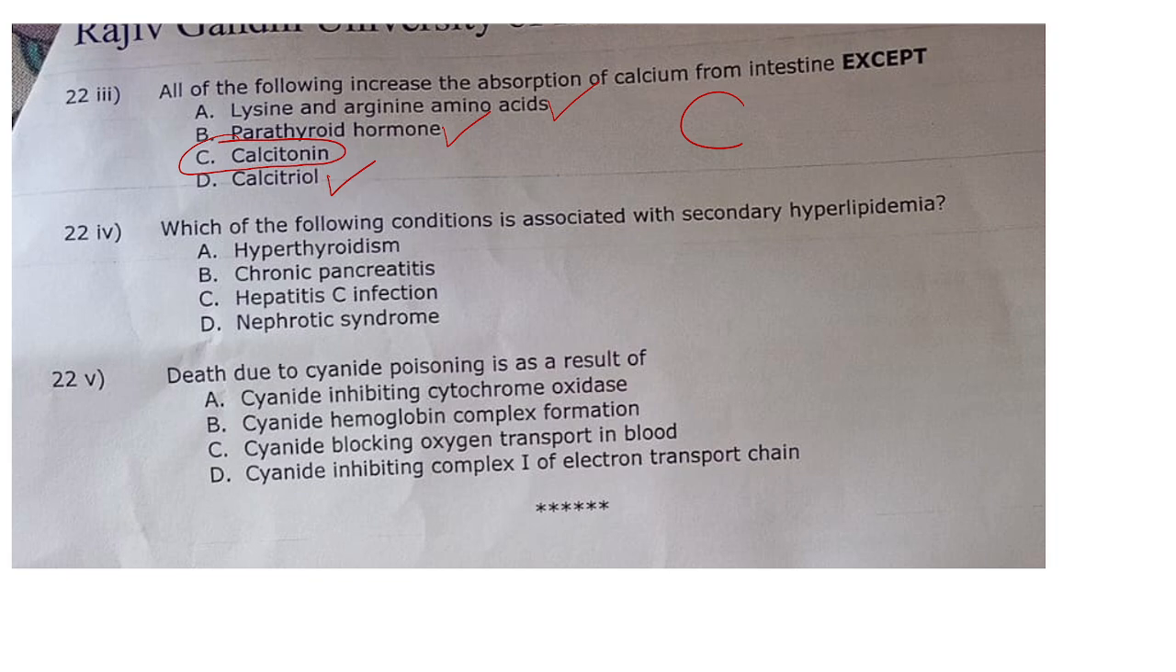Which of the following conditions is associated with secondary hyperlipidemia? Nephrotic syndrome, one of the simple questions. Lastly, death due to cyanide poisoning is a result of inhibition of cytochrome oxidase enzyme. So the answer is A.